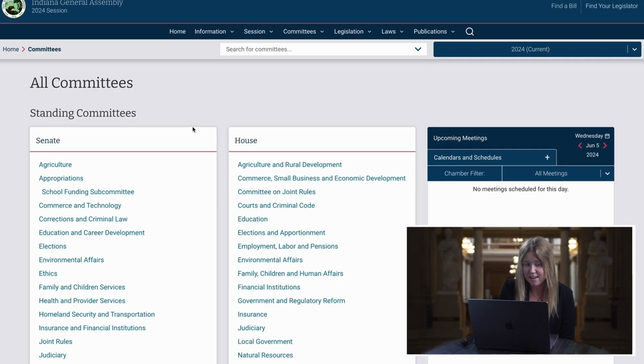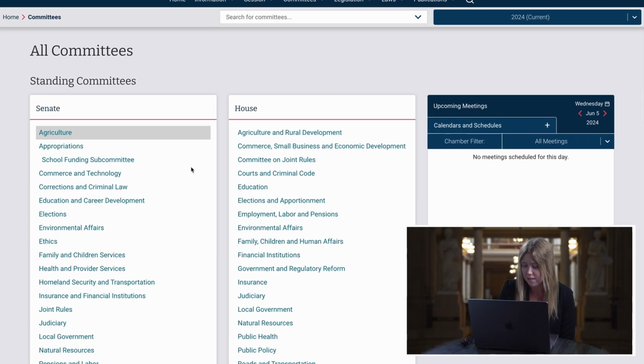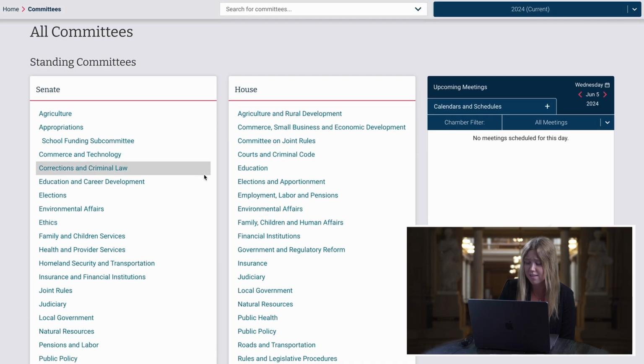First off, we see standing committees, or committees that always exist during the session. The House and Senate will have a lot of similar committees and some different. I focused a lot on education during last session, so let's go ahead and click on that in both the House and the Senate to give you an example of the information you can find under these hyperlinks.